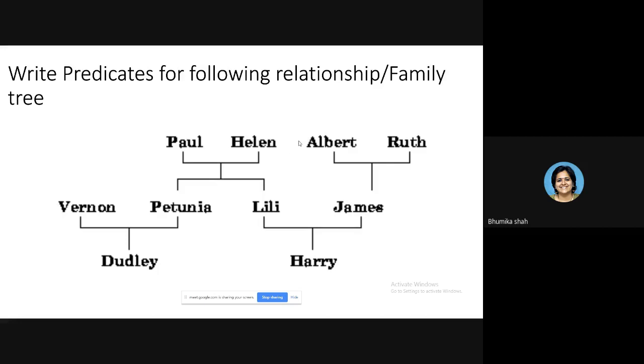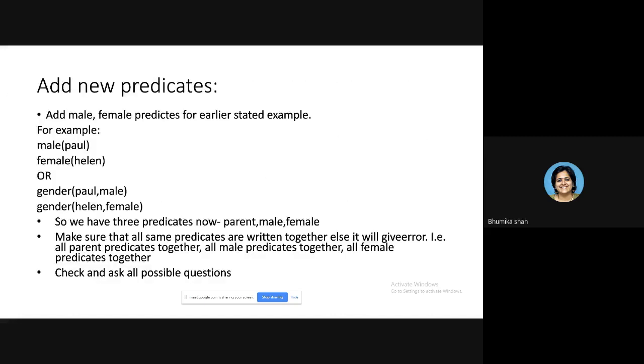So we'll go next. Parent Albert, comma, James. Parent Ruth, comma, James. Similarly, you have to do it for all the couples and all the kids. So all the predicates you will have to write. No information should be missing. So what you have to do here? You have to not only write down the parent relationship, but you have to write down the gender relationship also.